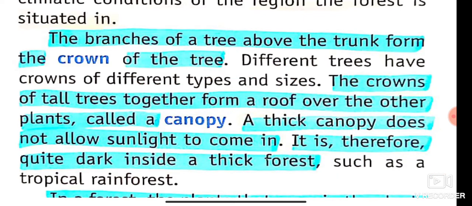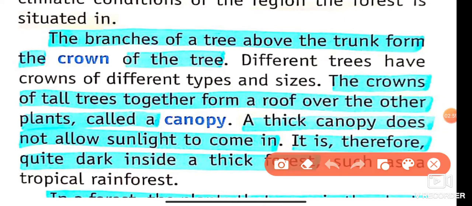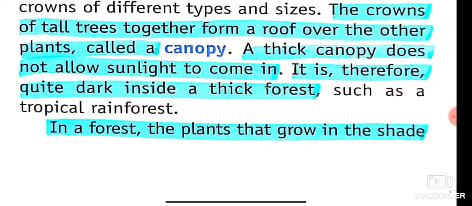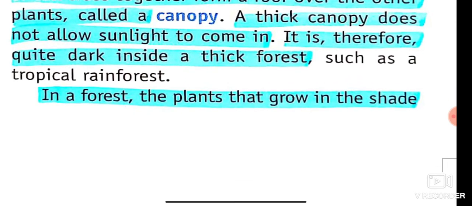A thick canopy does not allow sunlight to come in. This is an important point. What is the working of this canopy? This canopy does not allow the sunlight to come through it. It is therefore quite dark inside the forest. So the question arises, why is it dark inside the forest? Because a thick canopy does not allow sunlight to come in, so it is quite dark inside the forest, such as a tropical rainforest.